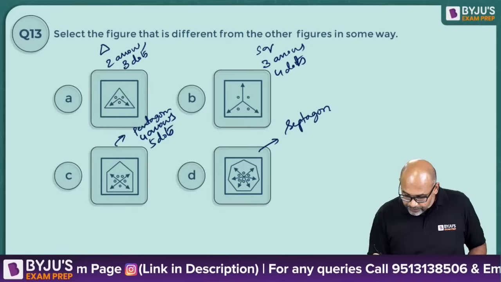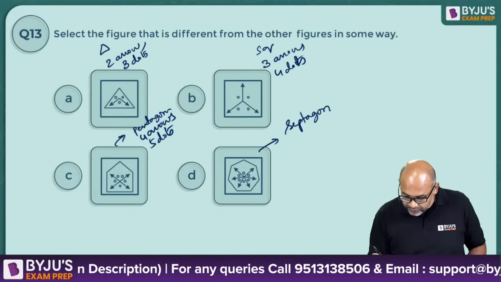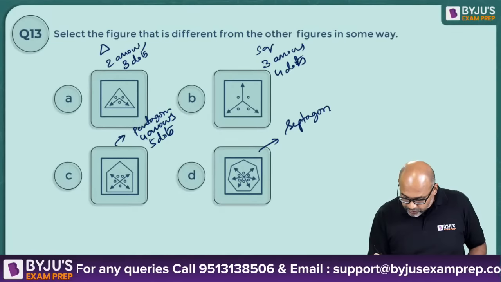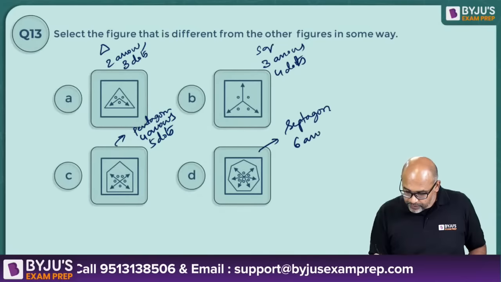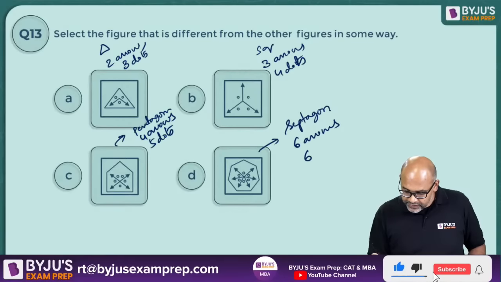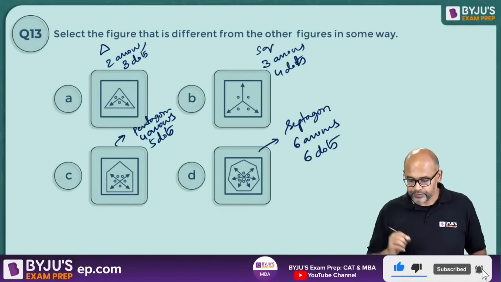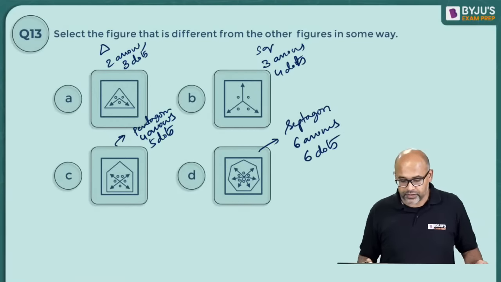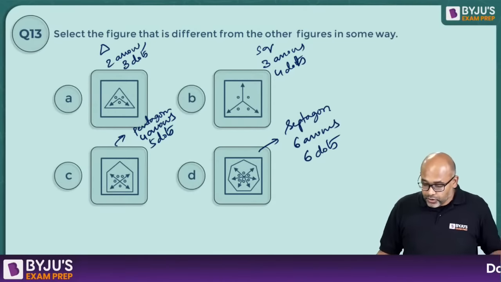Then what do you have? How many? 1, 2, 3, 4, 5, 6 arrows and 1, 2, 3, 4, 5, 6 dots. You have 6 dots. Okay? Right, so what is happening here?